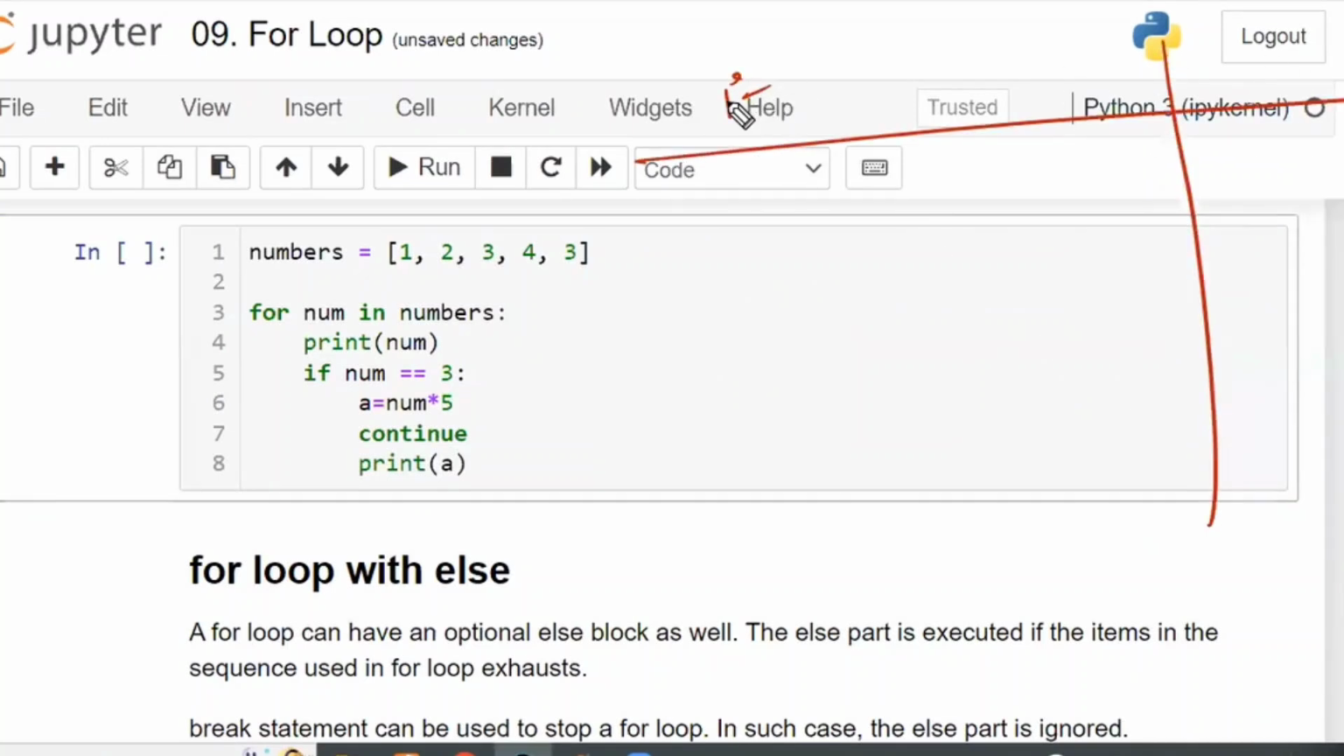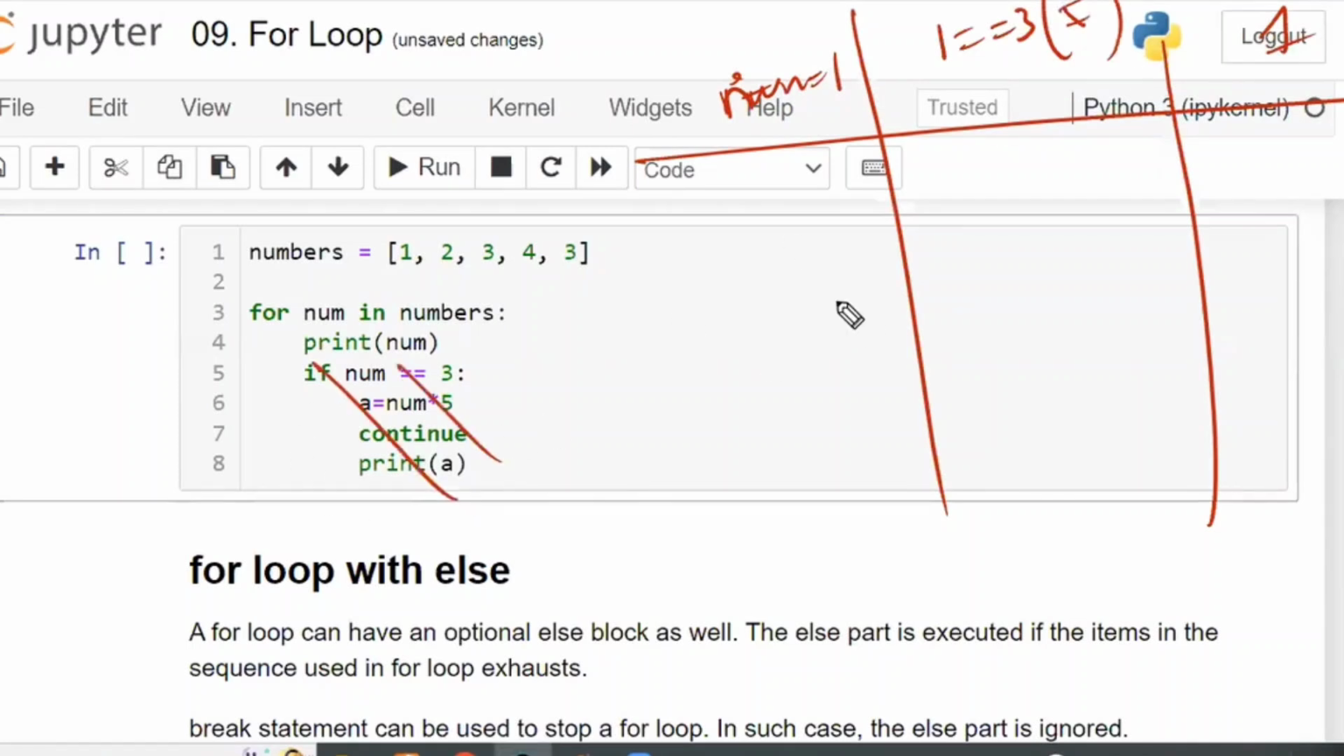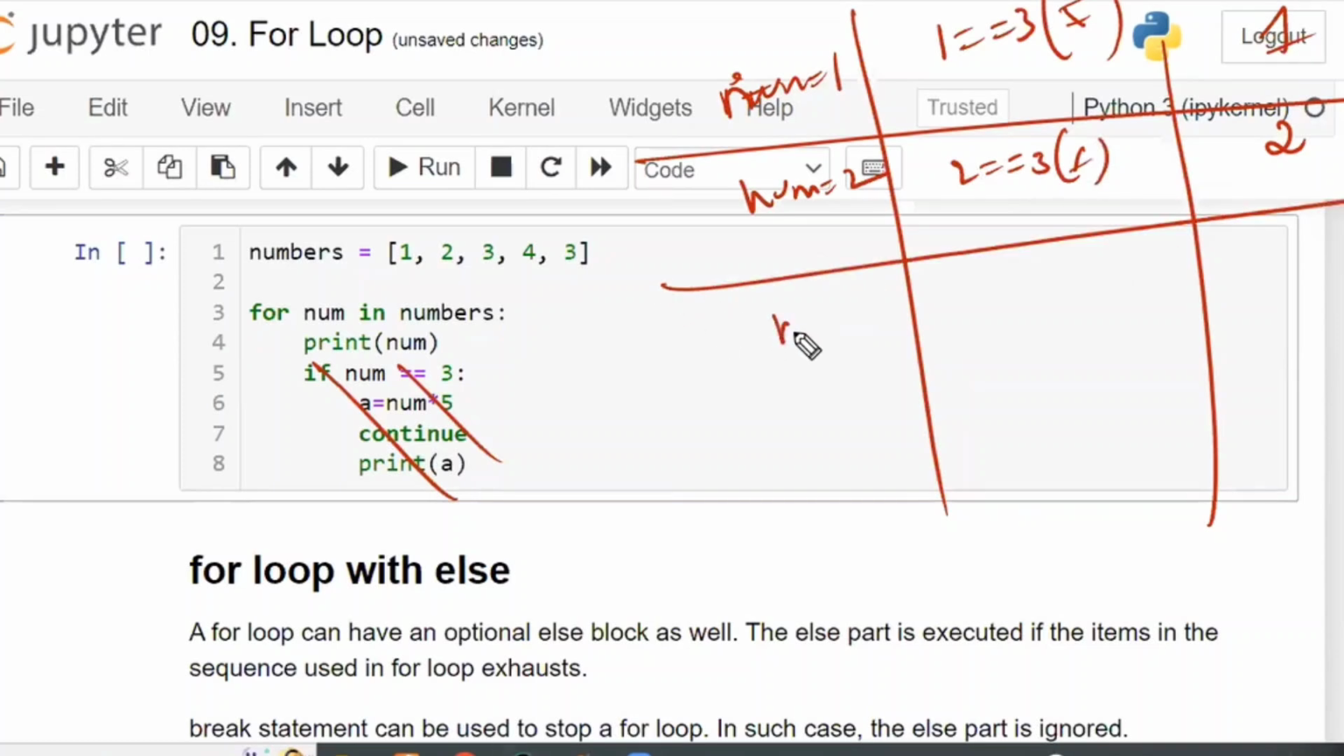First num is equal to 1. For num equal to 1, it is going to print 1, and 1 is equal to 3 is false. Since it is false, the entire if block is ignored. Next, num is equal to 2. Print num, so 2 will be printed. After that, 2 is equal to 3 is also false, so it is going to ignore. Now num is equal to 3. First print num, so 3 will be printed. After that, 3 is equal to 3. This condition is true.